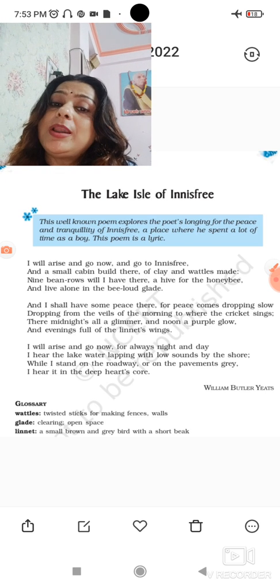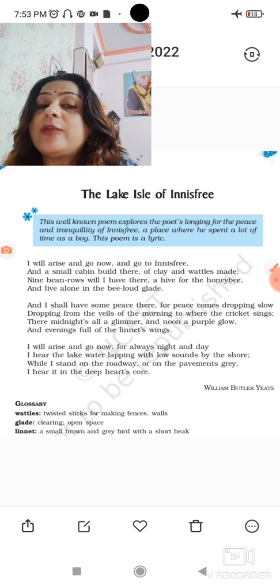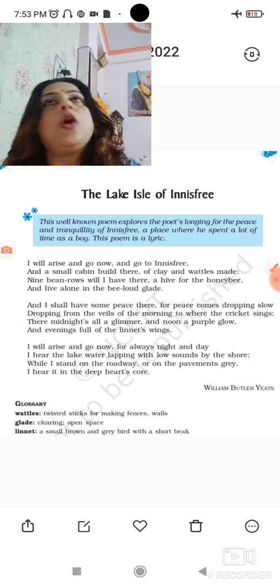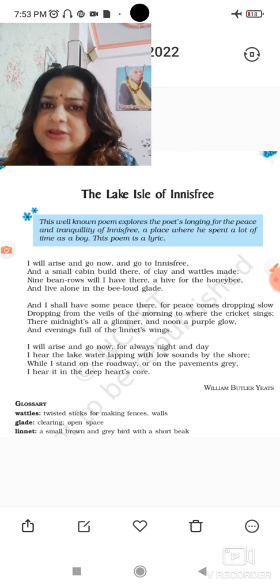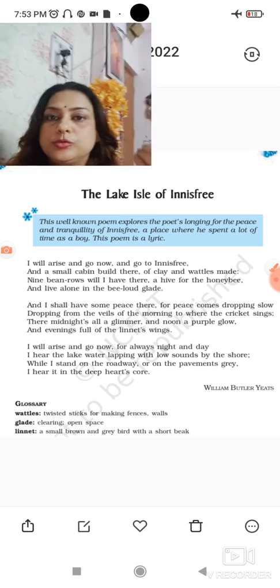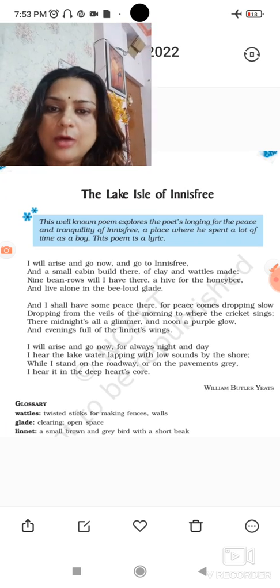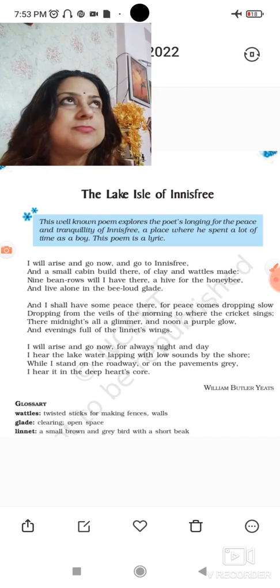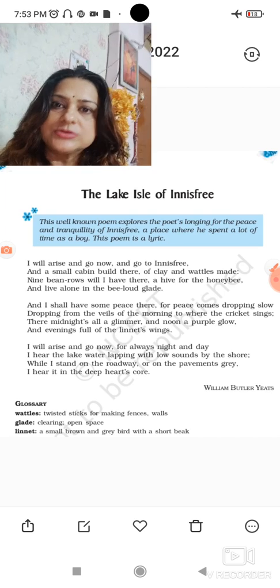And a small cabin built there of clay and wattles made. Now he will go there, and to survive, because if you are going anywhere, you need a place to live, you need a house. So he will not make a very luxurious house there.